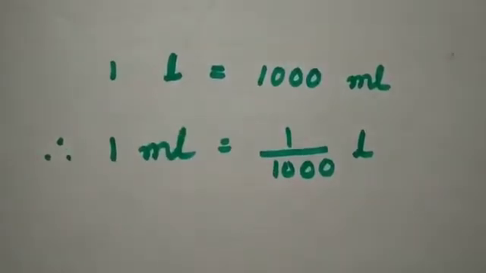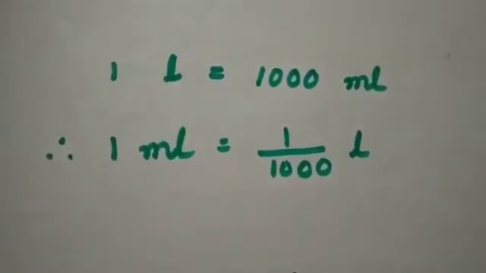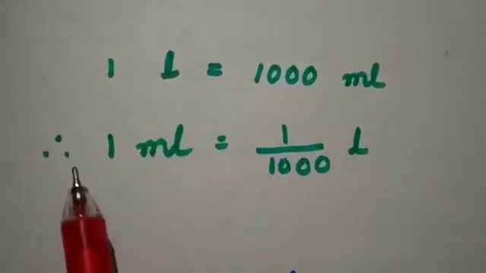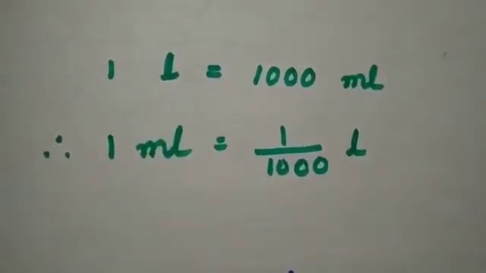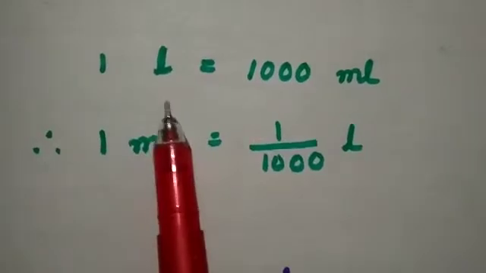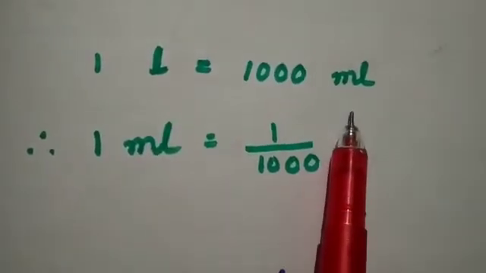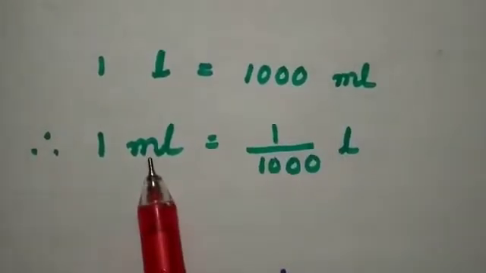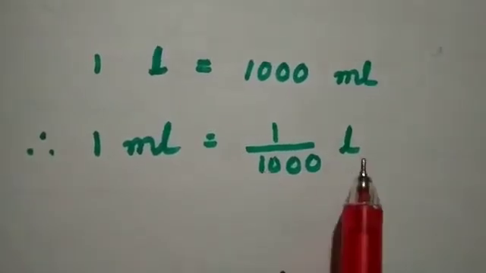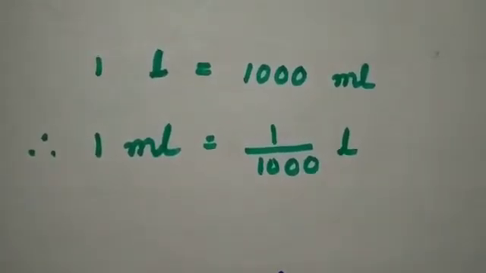So now what are the values of ml and L? Come on children, 1 liter is equal to 1000 milliliter. Therefore, 1 milliliter is equal to 1 by 1000 liter. So now how do we convert liter to milliliter?